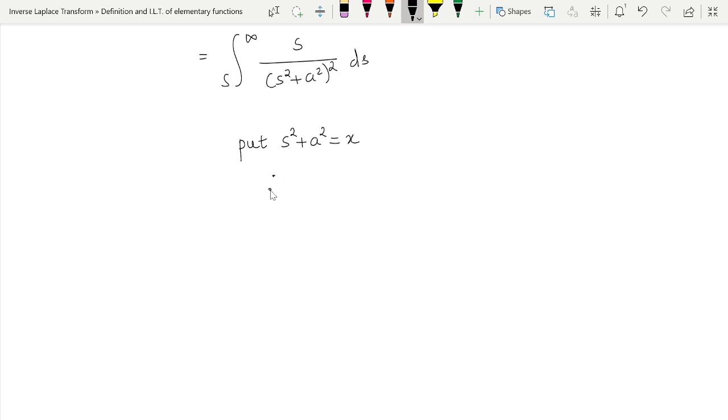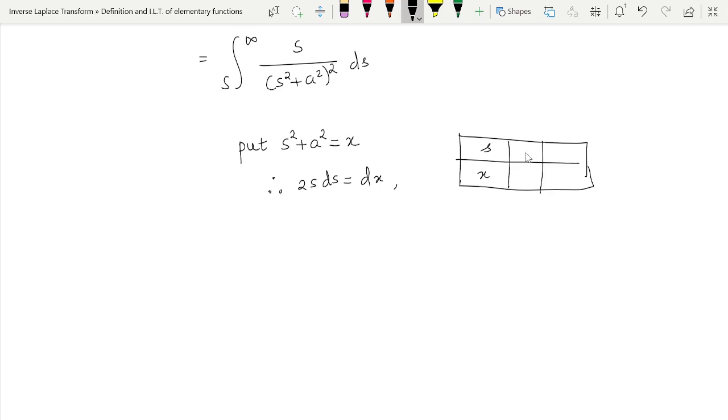So after differentiating, therefore 2s ds will be equal to what? dx, and my limits of integration will vary from what? So what will be my new limits of x? So s varies from s to infinity. So value of s is s initially. So my value of x will be s square plus a square, and if my value of s is infinity, then value of x will be infinity. So x will vary from s square plus a square to infinity.